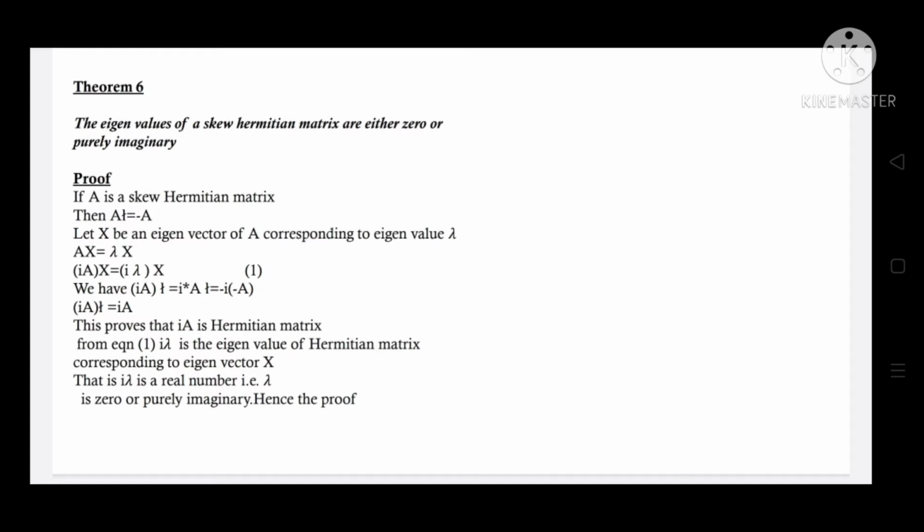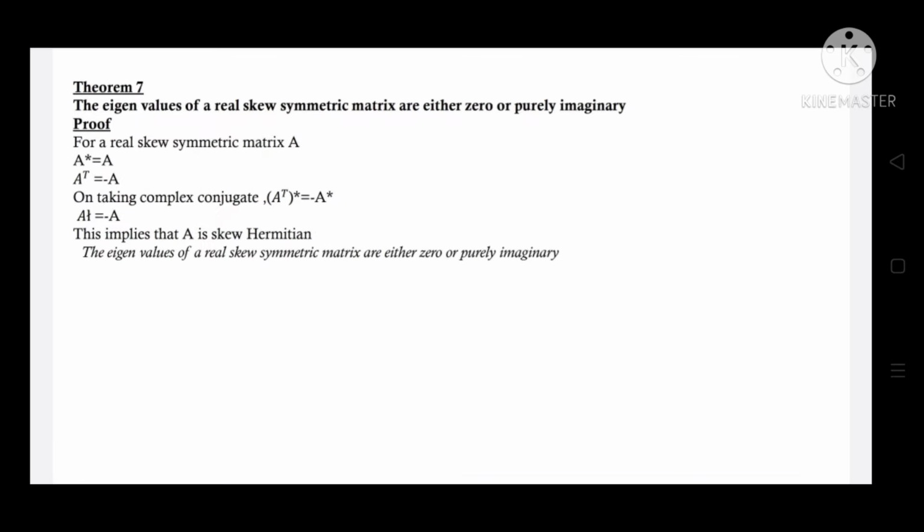That is, lambda is 0 or a purely imaginary number. This proves the theorem: the eigenvalues of a real skew-symmetric matrix are either 0 or purely imaginary.